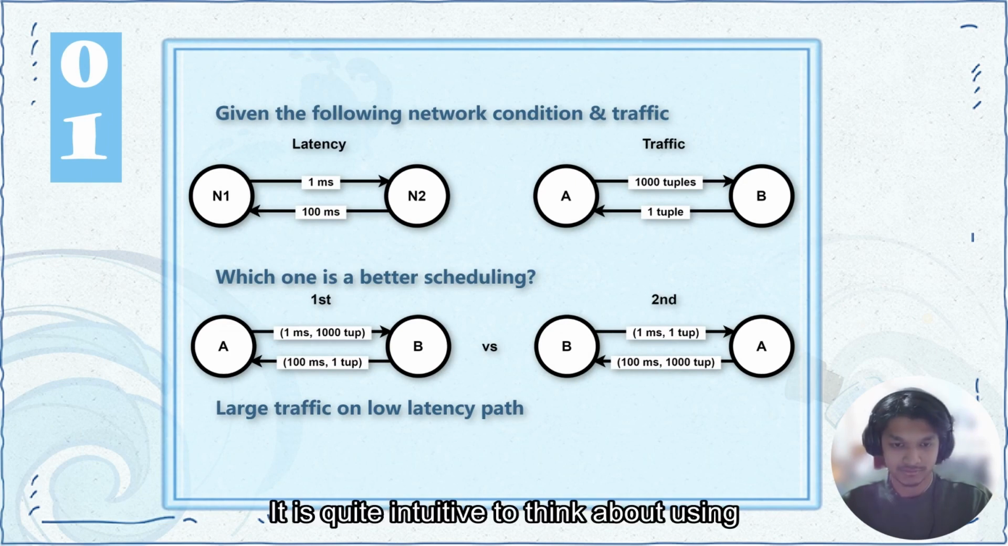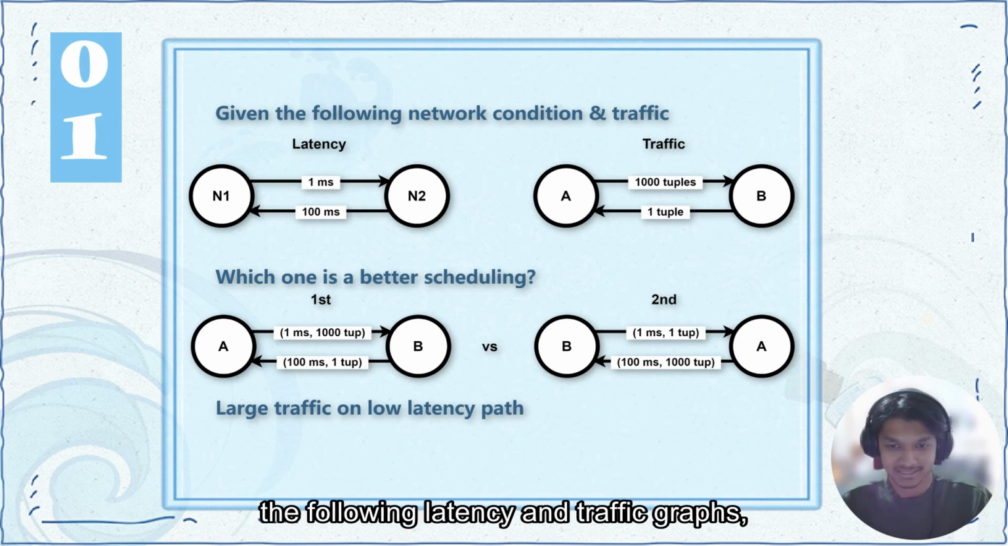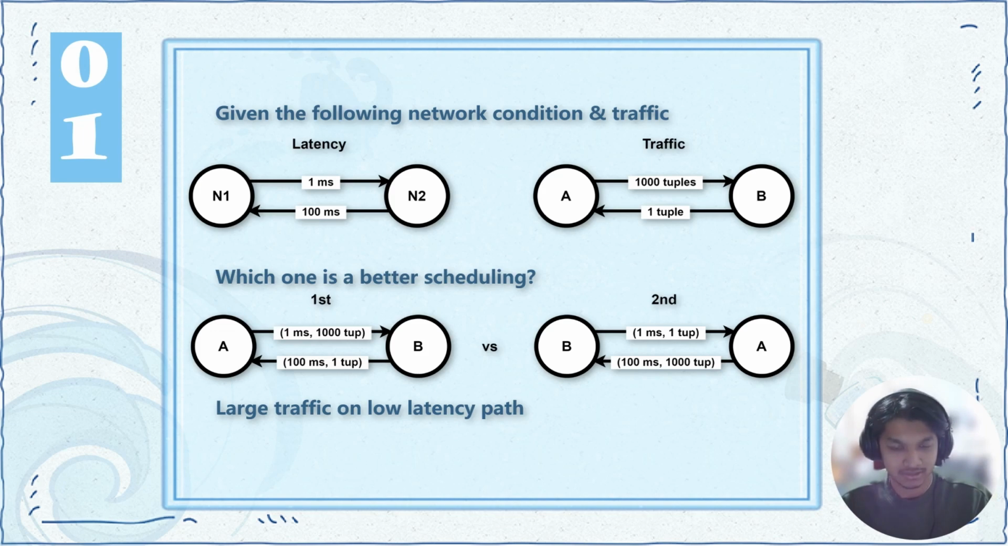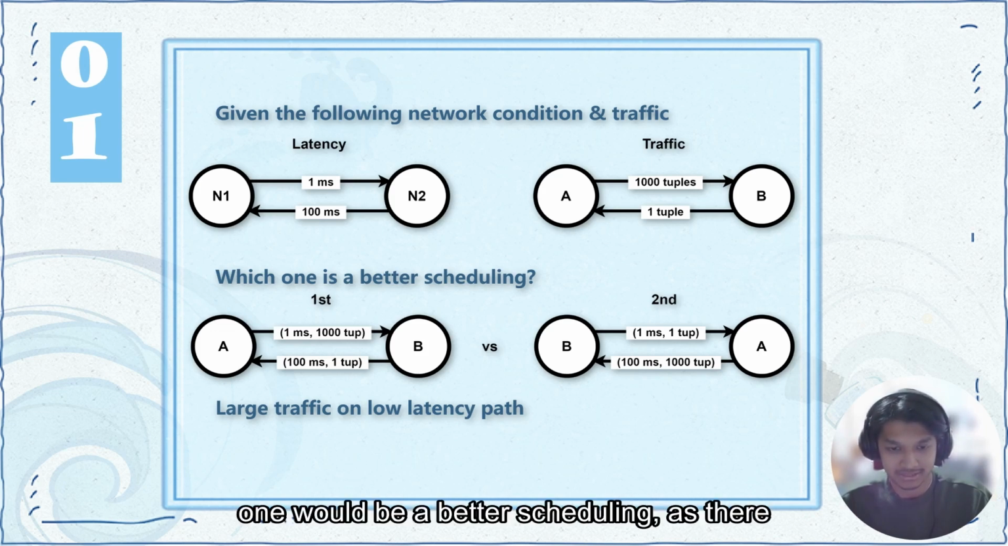It is quite intuitive to think about using the network condition and traffic. Given the following latency and traffic graphs, which do you think is a better scheduler? It is a no-brainer to see that the first one would be a better scheduling, as there is larger traffic on the lowest latency path. Therefore, more data can be sent in a shorter amount of time.